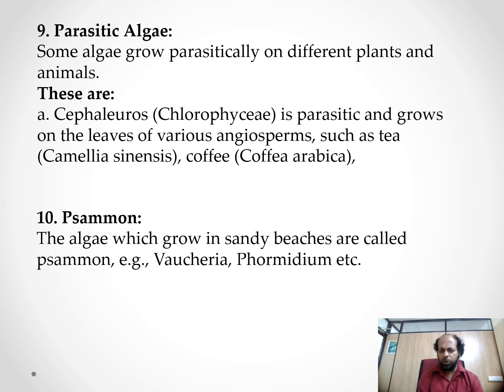Parasitic algae: some algae grow parasitically on different plants, and these are Cephaleuros. They are parasitic and grow on leaves of various angiosperms such as Camellia sinensis, Coffea arabica, and aquatic plants. The tenth type is psammophytic. The algae which grow on sandy beaches are called psammophytes. The best example is Vaucheria, Formidium.